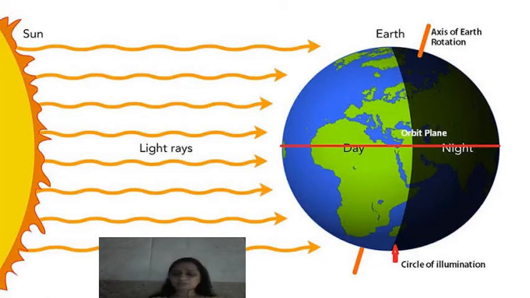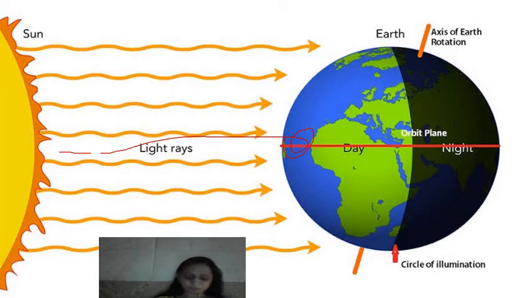See, as I have told you that day and night occurs on the earth only because of the rotation of the earth. See here, the picture is very clear. The sun ray is coming from here and hitting on the surface of the earth, and the part which is in front of the sun ray is having day, and the backward part which is not in front of the sun, there it is night. And this is the axis of the earth.